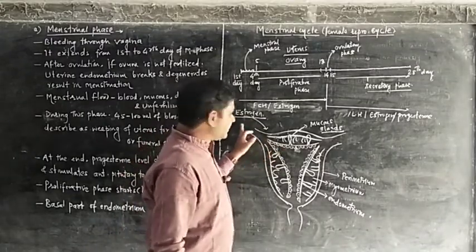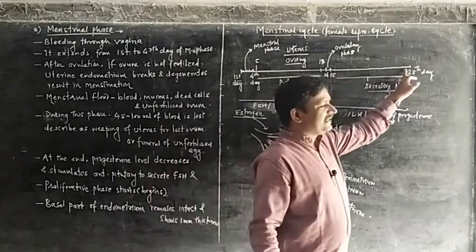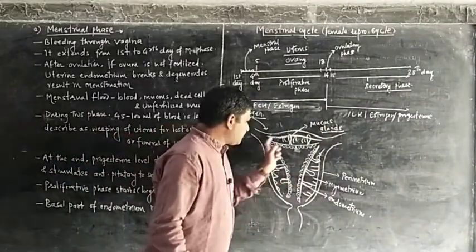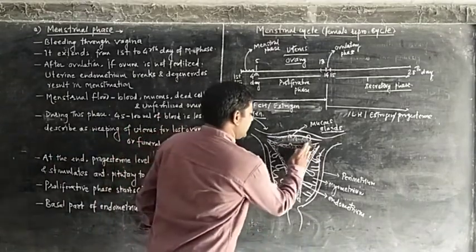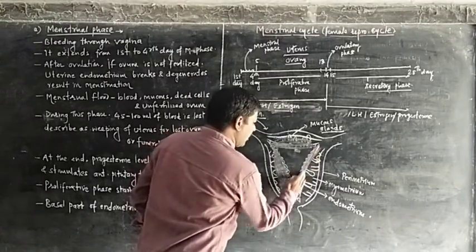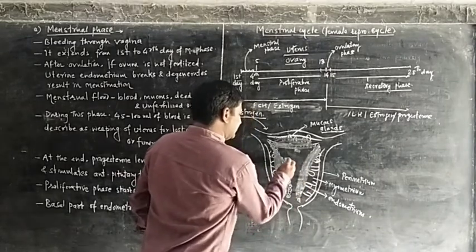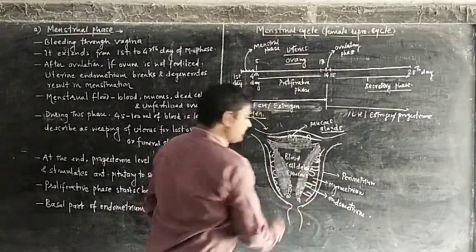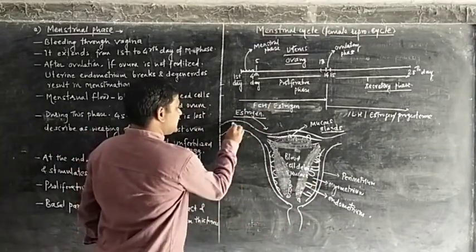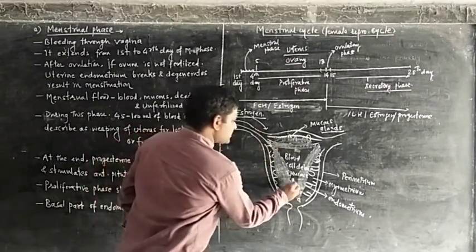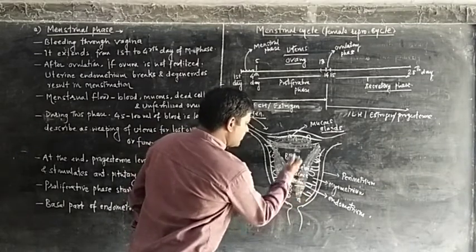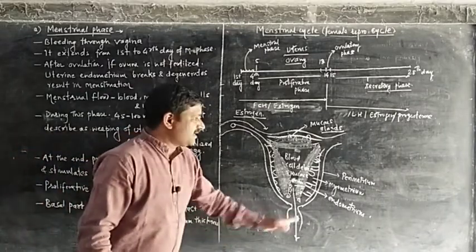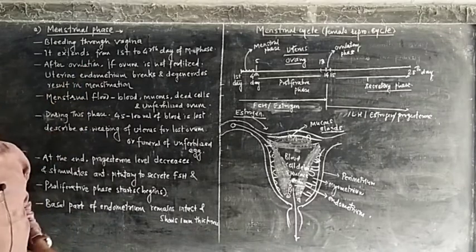Now after a specific time, meaning after 28 days, if this uterus doesn't receive any fertilized egg, all these preparations break. The uterine endometrium or uterine wall breaks, and due to the breaking of the uterine wall, all the material like blood, cell debris, mucus and the unfertilized egg which comes from the ovary, the unfertilized ovum, all this material comes through the vaginal canal, meaning it indicates bleeding through the vagina, that is the menstrual phase.